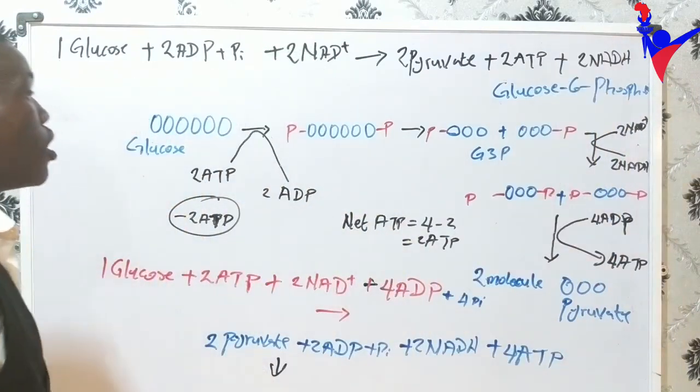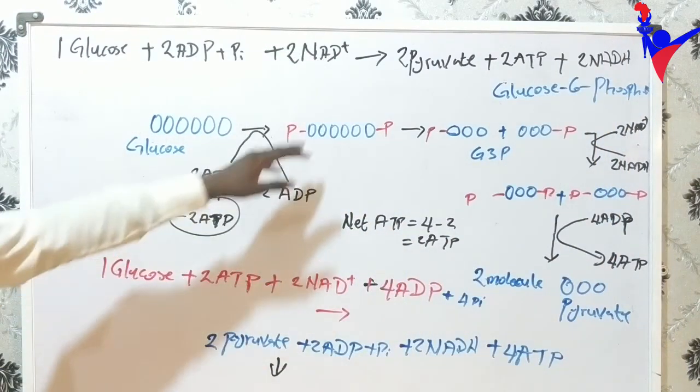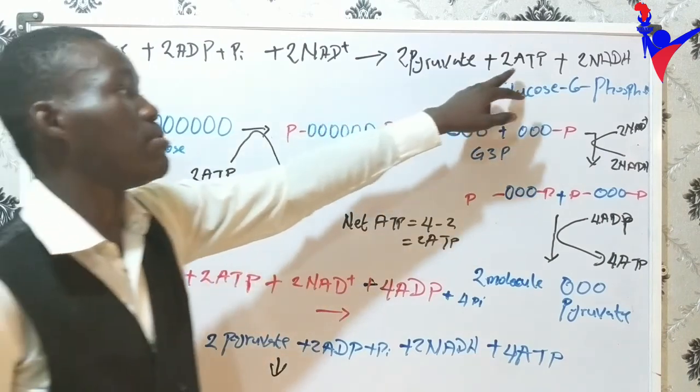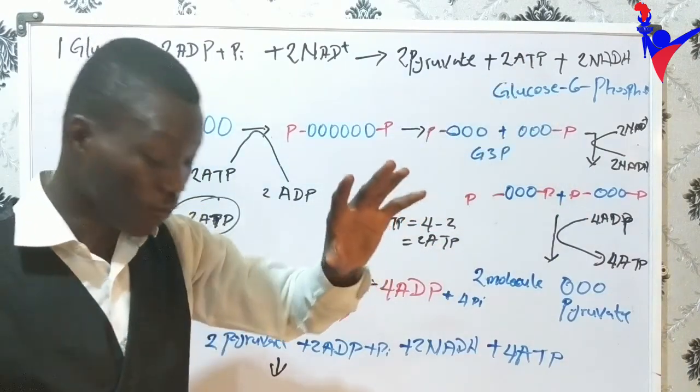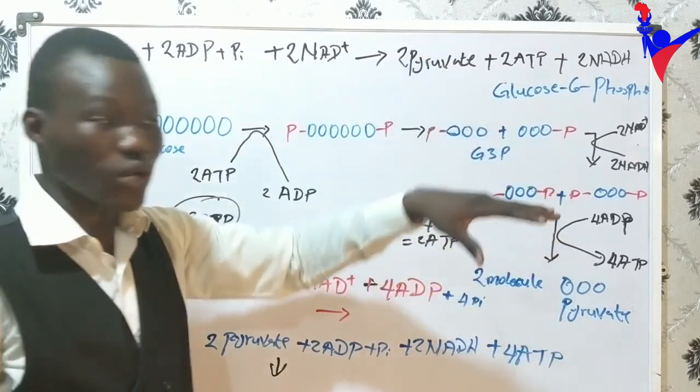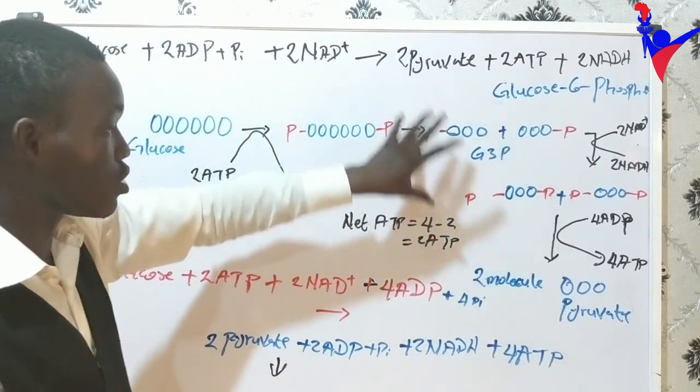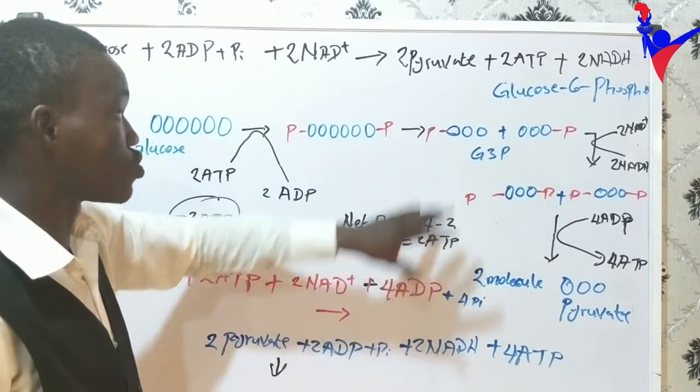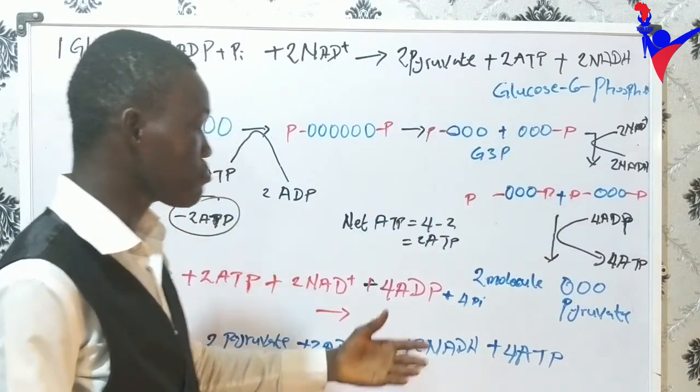So we have gotten our pyruvate and our 2 moles of ATP from glucose. So you can see it is just very small. That's why we also need to go into other reactions to extract much more ATP.